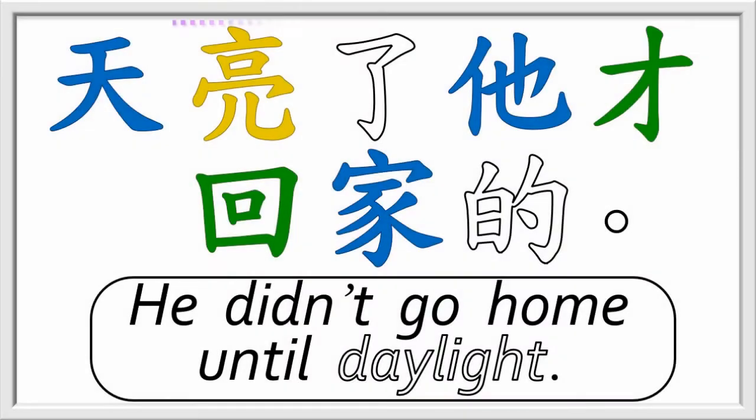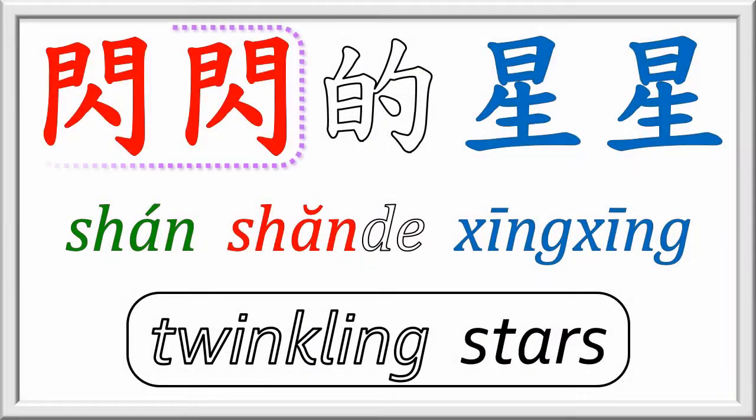To say it's daylight, the Chinese say 天亮了, the sky has brightened. And to complain about your friend overstaying his welcome until dawn the next day, you could say 天亮了他才回家的. Note the use of 才 to indicate later than expected, and 的 as one half of the 是的 pattern for emphasis and past action. In lesson 19, we found the expression 闪闪的星星 for twinkling stars.